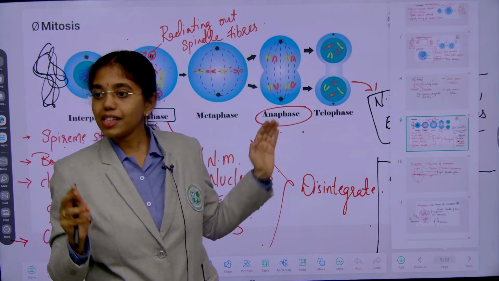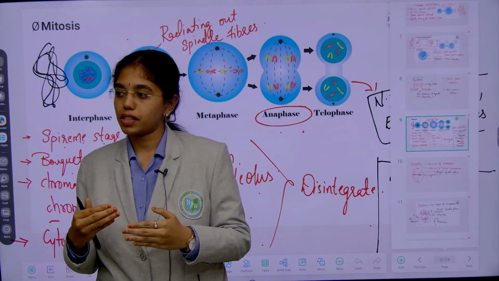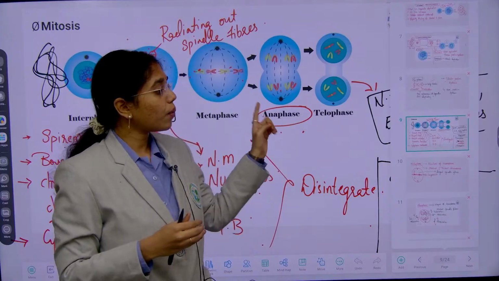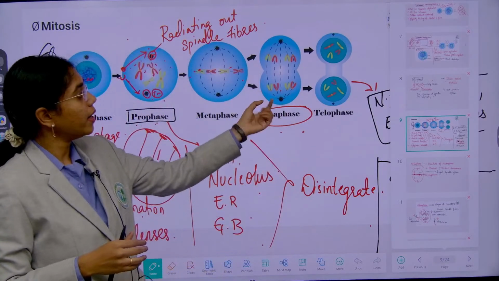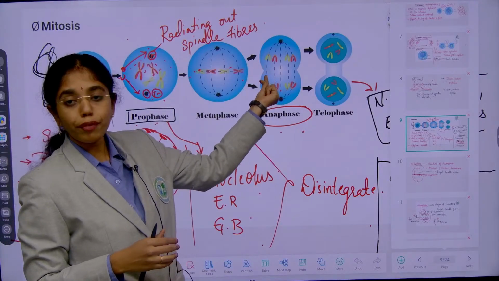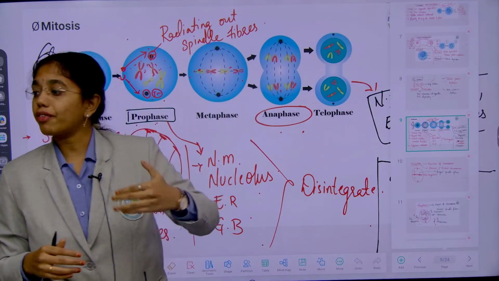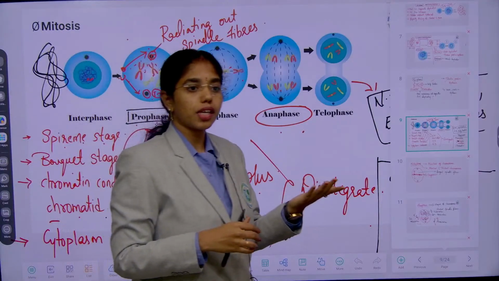Anaphase. Anaphase is what? Longest phase or shortest phase? Shortest phase. Here what happens? Centromere splitting happens, and chromosomes will move to the opposite poles with different shapes. Can you tell me those shapes?